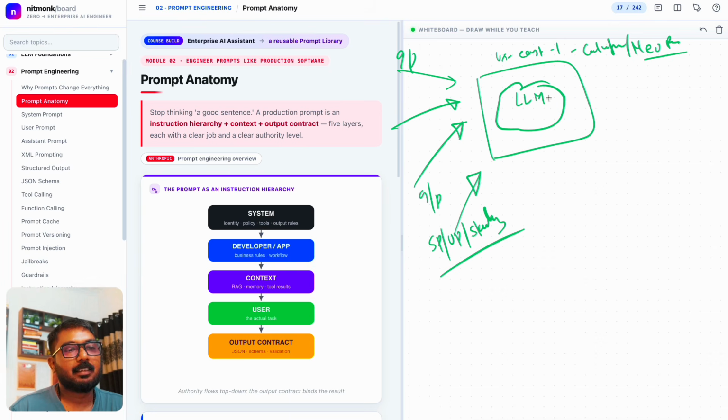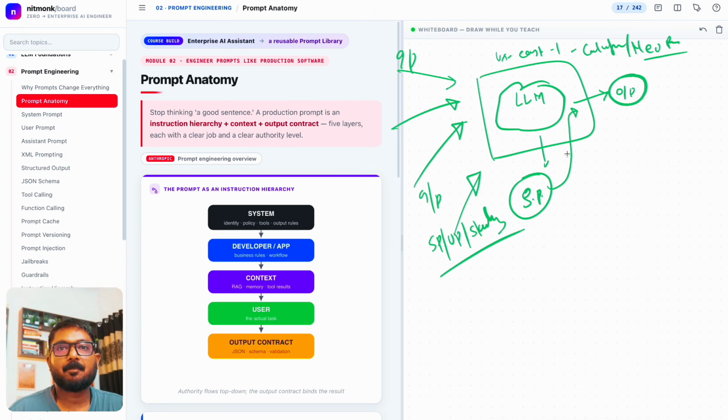Now, if the input goes in, then the model has to understand it, create the tokens, token IDs, embeddings, and then do the matrix calculations and produce the output, correct? Whatever instruction you give in the system prompt, according to that it will produce output. You can also add it in the user prompt, or in skills, correct? Skills are basically also a kind of prompt, but with more description. They have all the tools included, knowledge base included, all the graphs and systems included. Skills are shareable between different people. So we'll understand skills more, right?